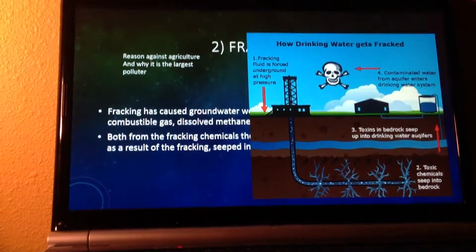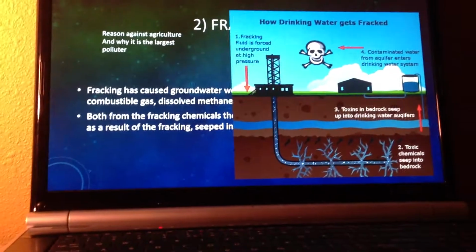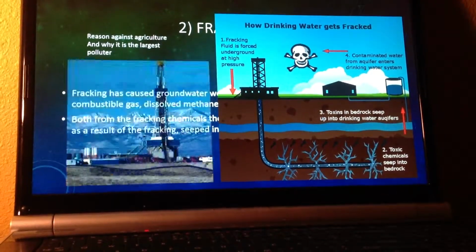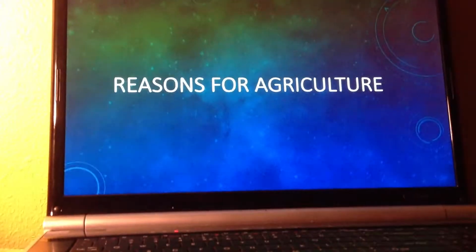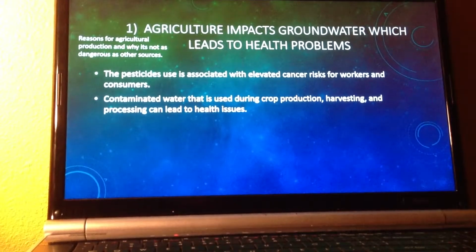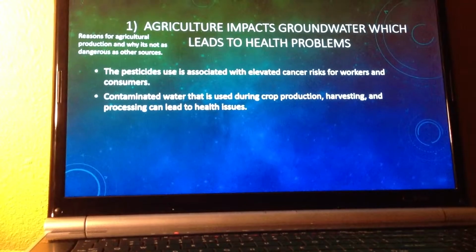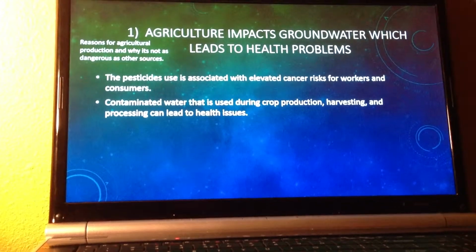This is an image of the way groundwater gets fracked, and this is a fracking tower. Reasons for agriculture. Agriculture impacts groundwater, which leads to health problems. The reasons for agricultural production and why it is not as dangerous as the other sources.